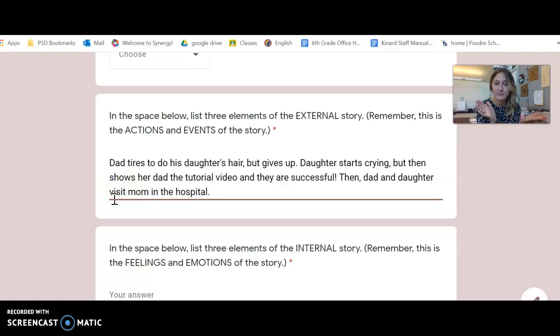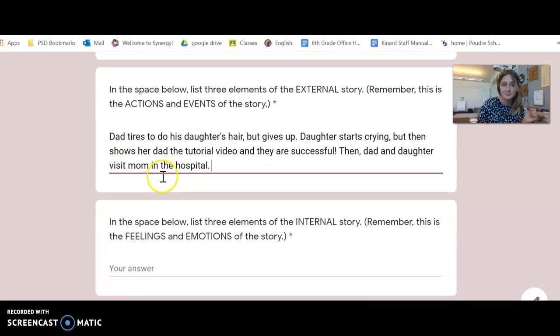So whatever you said for your 3 events, it could have been whichever ones you wanted to choose, but make sure they're all actions, right? So dad tries to do the hair. That's an action. It's an event. Daughter starts crying and then shows the dad the tutorial video, and they do her hair successfully. Action. Then dad and daughter visit mom in the hospital. That's another action. So the external story is all actions and events.